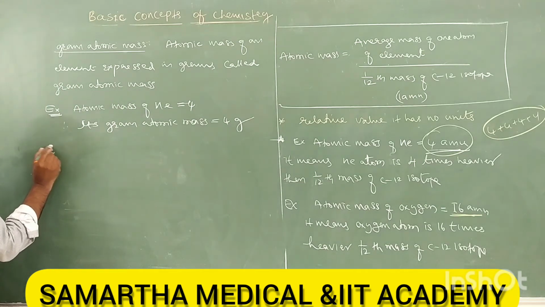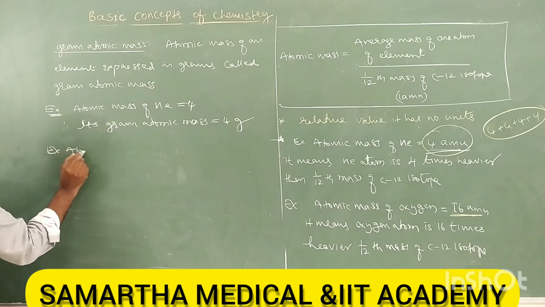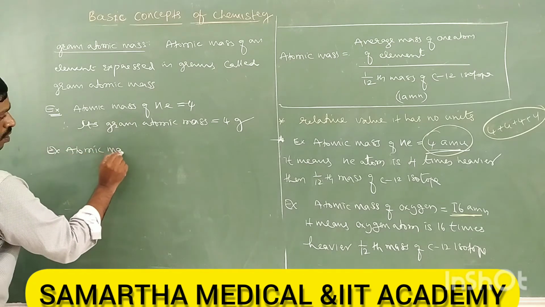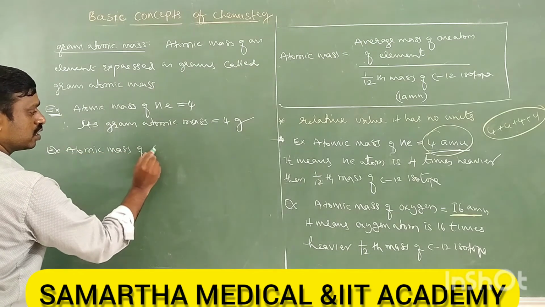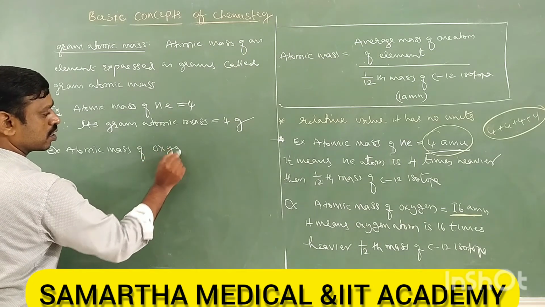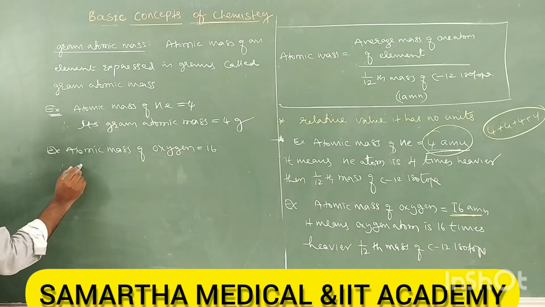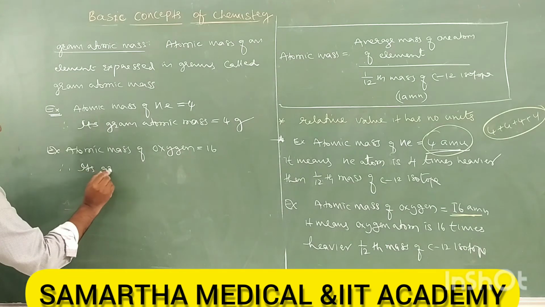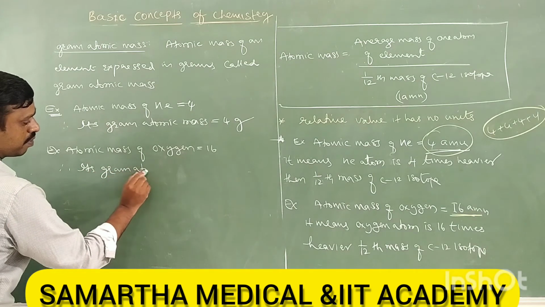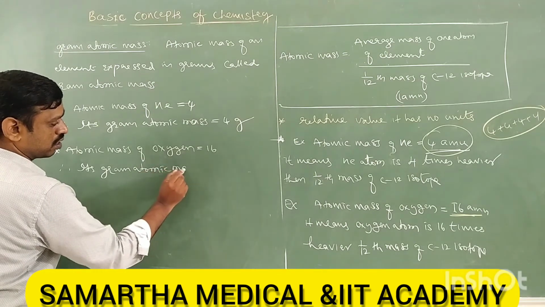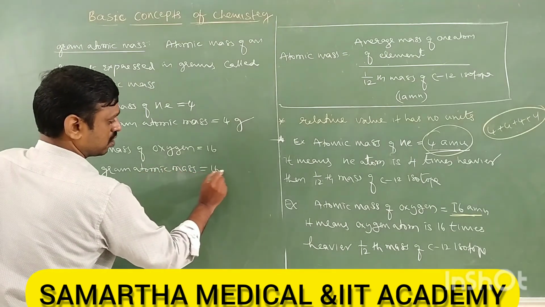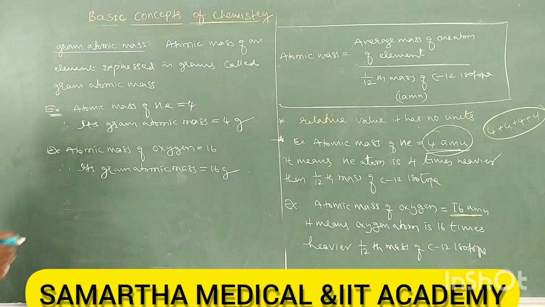Similarly, atomic mass of oxygen is 16. Therefore, what is its gram atomic mass? Yes, 16 grams. You can go on writing many.